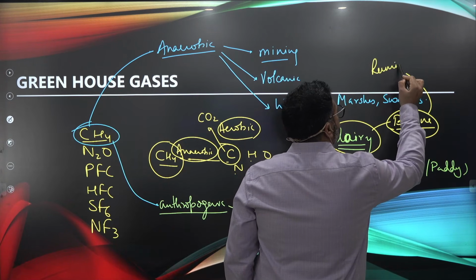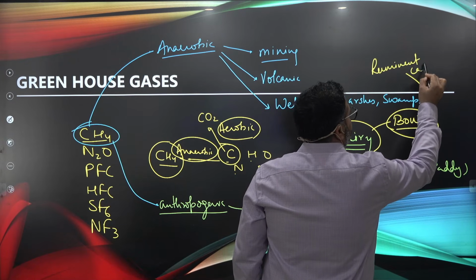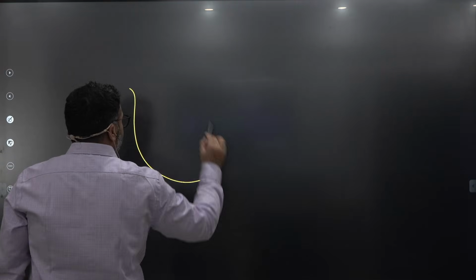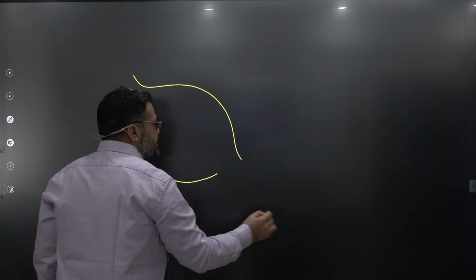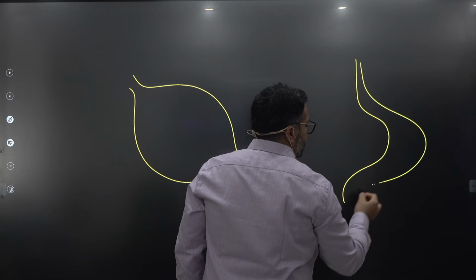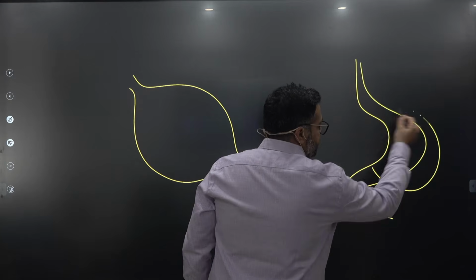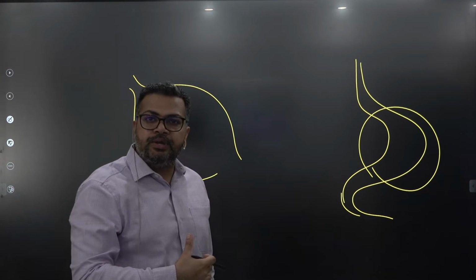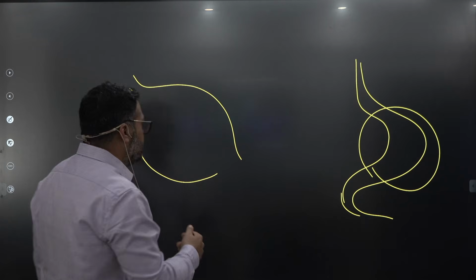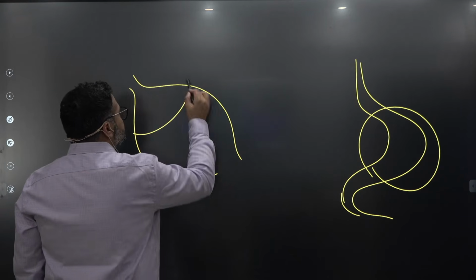Bovines are mostly ruminant cattle. What is ruminant cattle? Ruminant cattle basically means that when you look at the stomach, guys, in the case of a human stomach, we have got one chamber. But if you look at the stomach of a cow, a cow stomach has four chambers, guys.